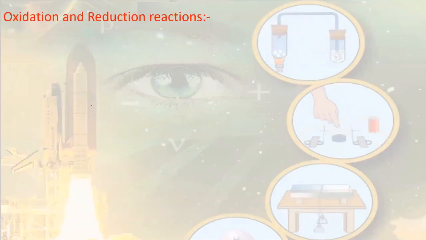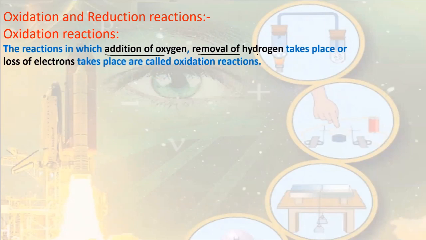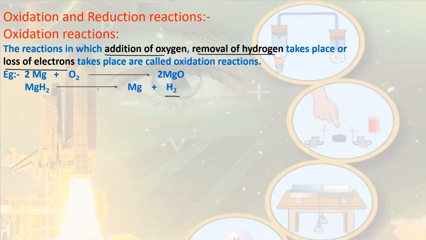Oxidation and reduction reaction. Let us understand them one by one. Oxidation reaction is a reaction in which addition of oxygen, removal of hydrogen, or loss of electron takes place. You can see the addition of oxygen, removal of hydrogen, and loss of electron in these three examples.